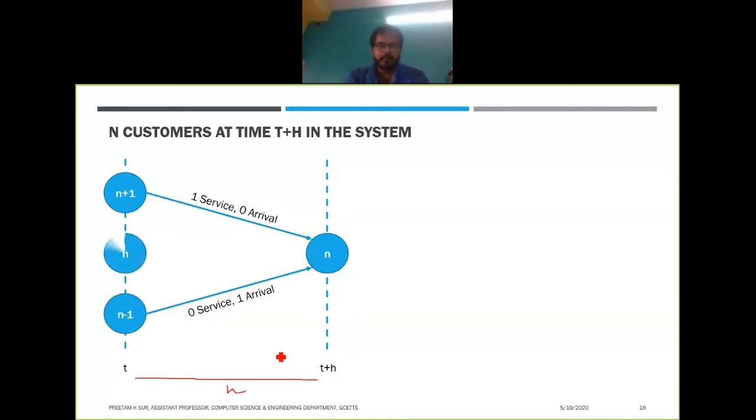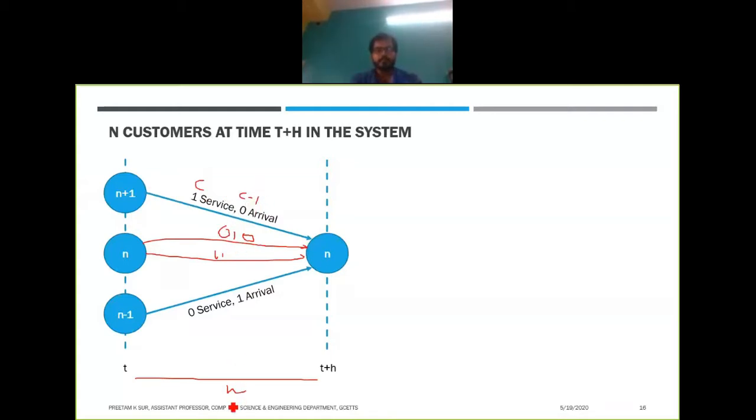Another scenario may occur when you have n customers at time t. Now from n customers you can have two possible scenarios, where you have zero service and zero arrival, so nobody is served and nobody has arrived, or you can have one service and one arrival, or in general c services and c arrivals. Even for this case, these things might occur, like c services and c minus 1 arrivals.